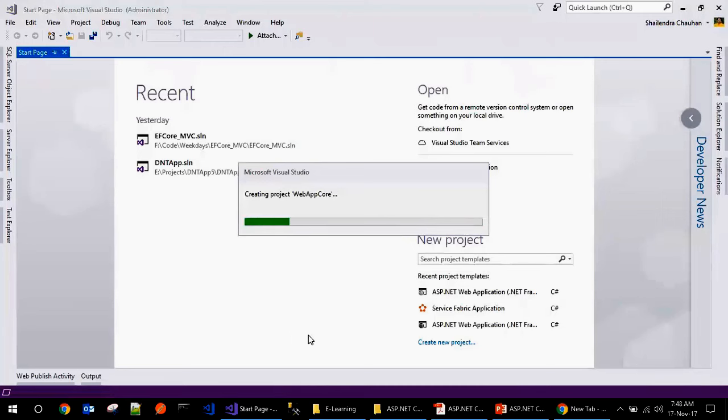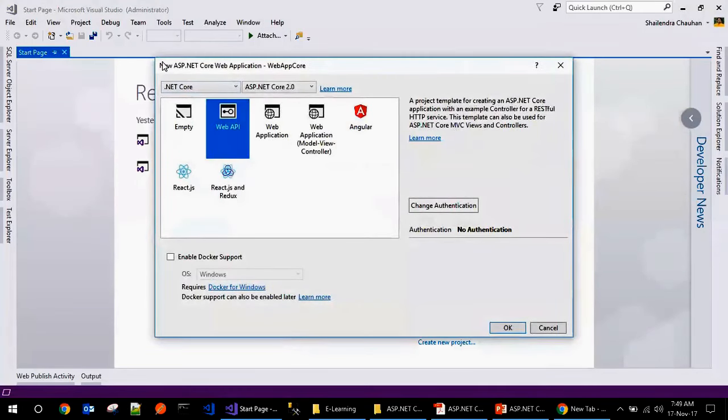Now it will ask for the version of .NET Core you want to use. It's up to you whether you want to deploy it on top of .NET Core or on top of .NET Framework. And here we have the ASP.NET Core versions as well. We have 1.0, 1.1, 2.0. The latest one is 2.0. I'm using 2.0 here.